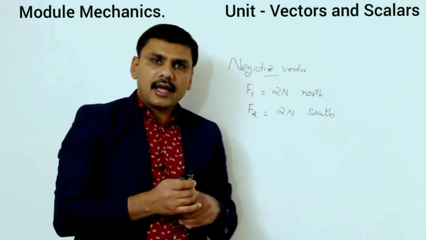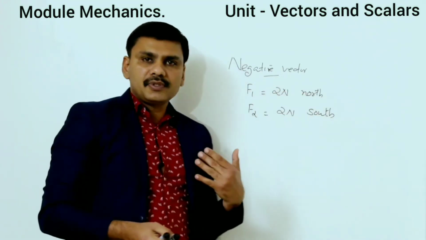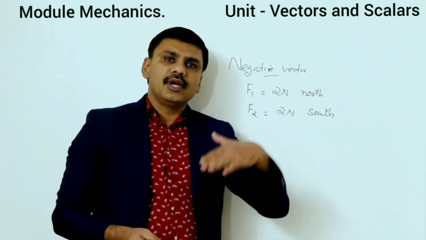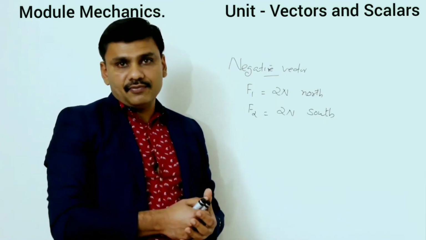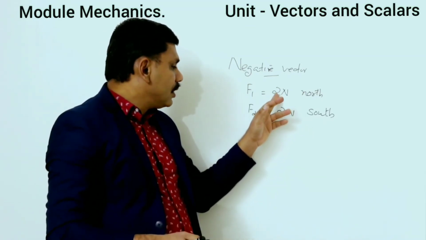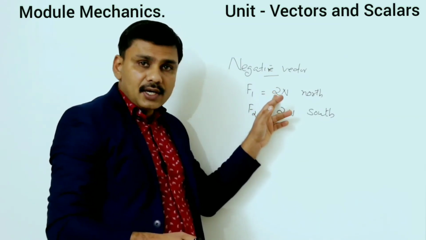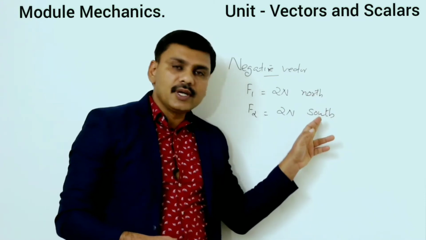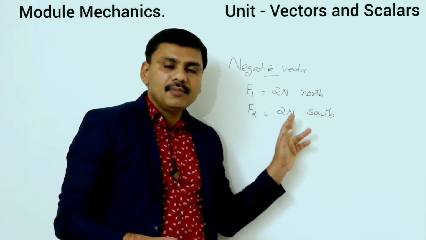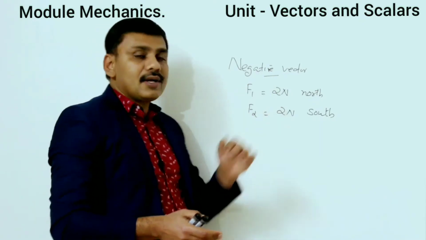These two vectors are acting in opposite directions. One is going north, another is going south, but their values are the same. Both values are 2 Newton, but they are acting in opposite directions. So they are known as negative vectors.